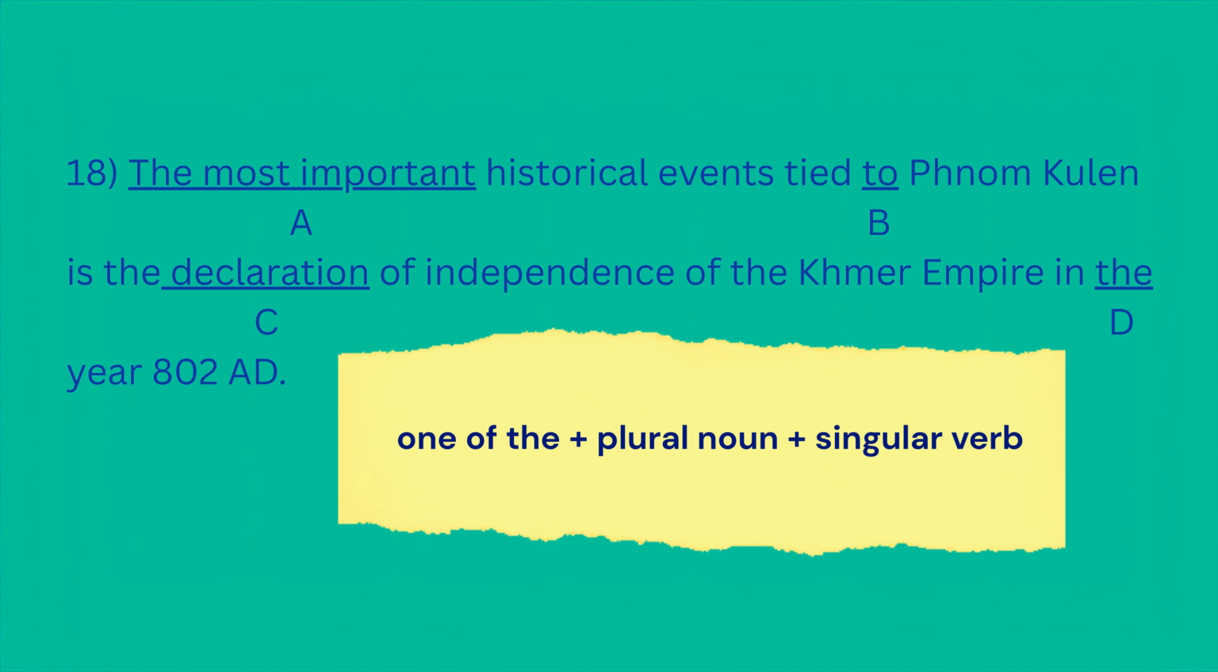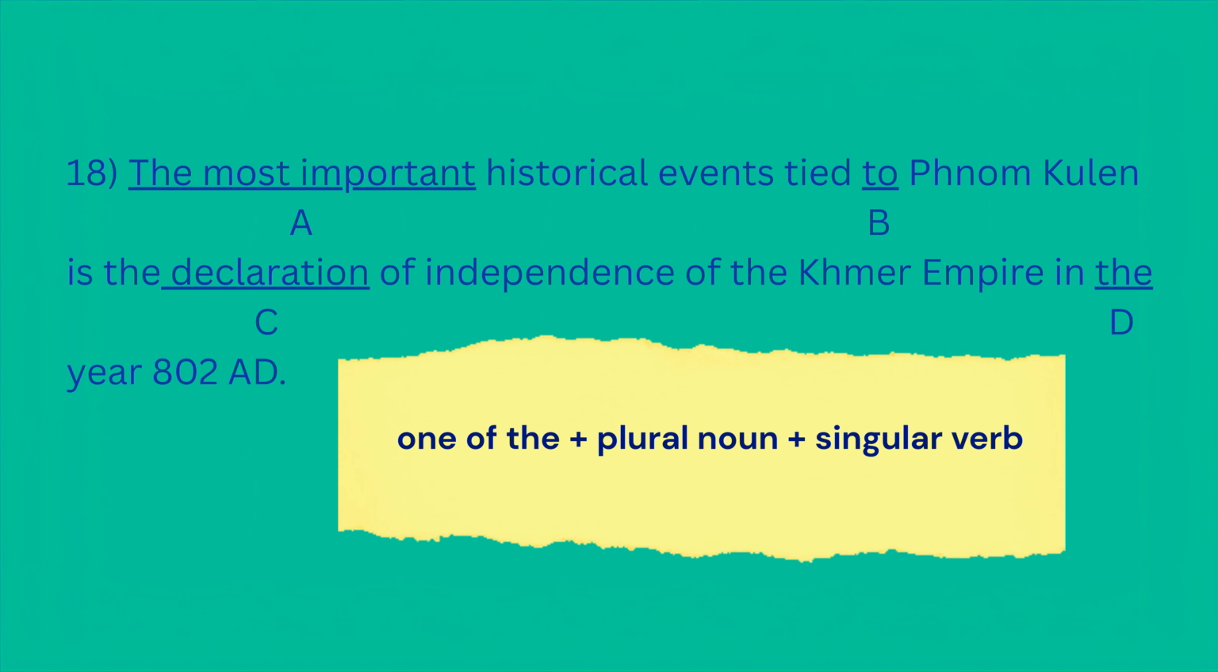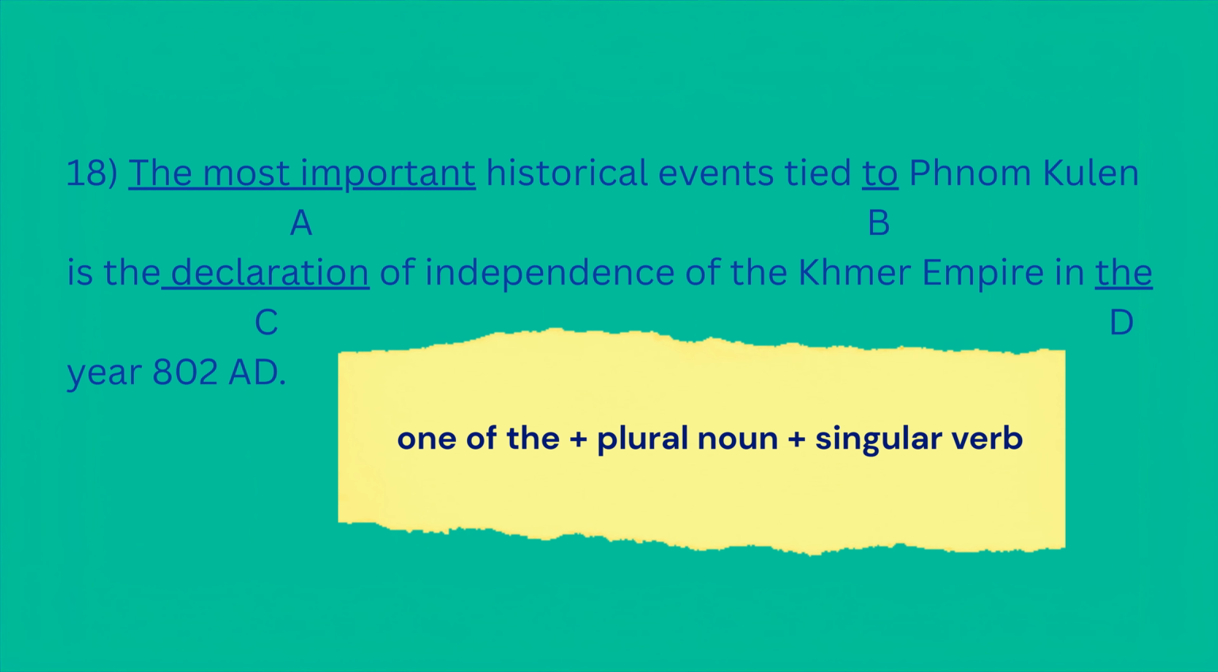Next up is part C, declaration. The sentence is the Declaration of Independence, and yes, this is perfectly fine. Declaration is the correct noun to describe the act of announcing independence. It's singular and fits the meaning beautifully. No error in part C.